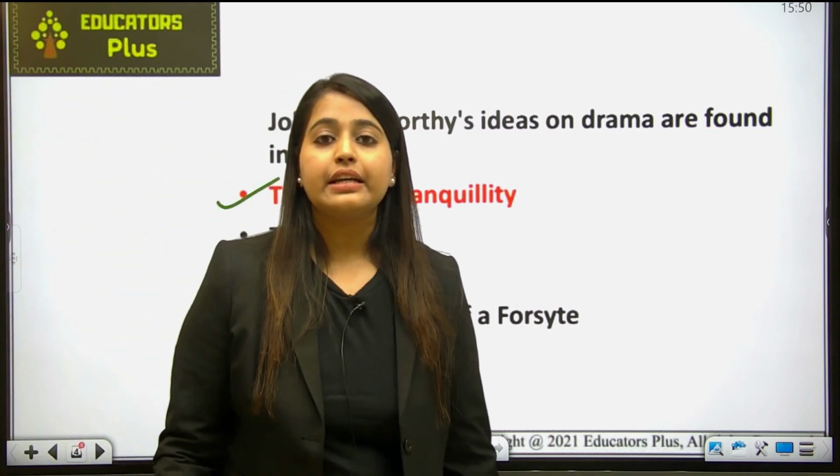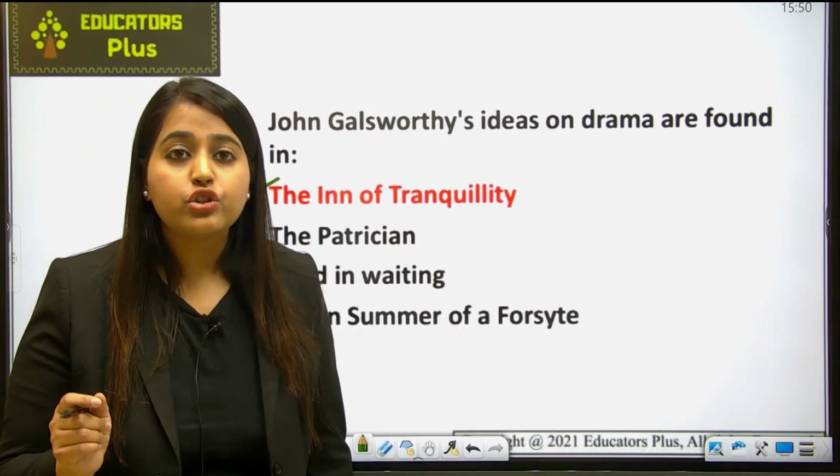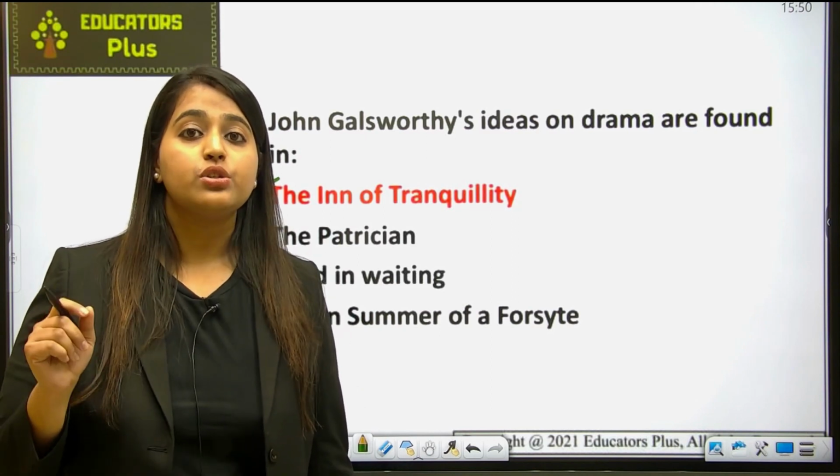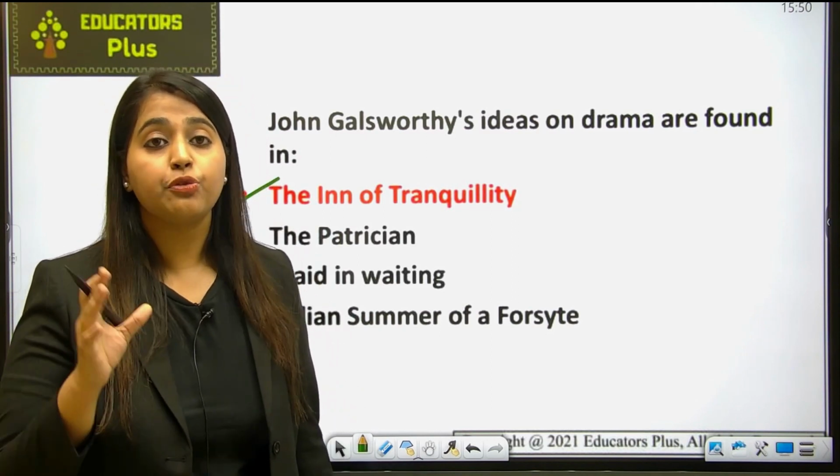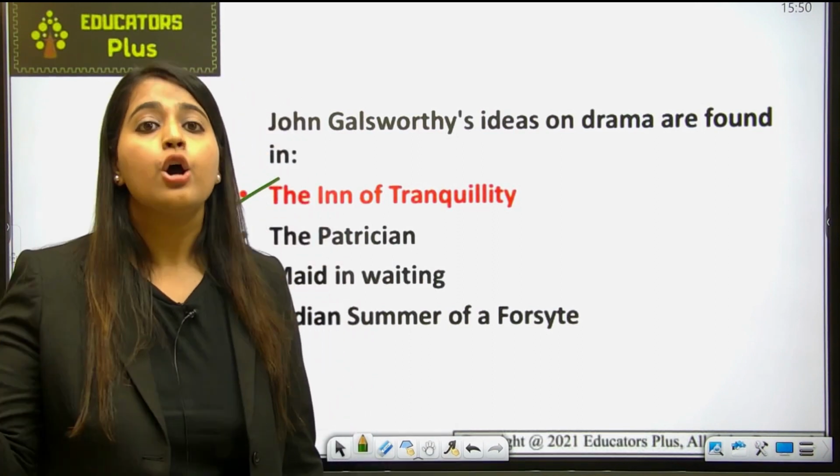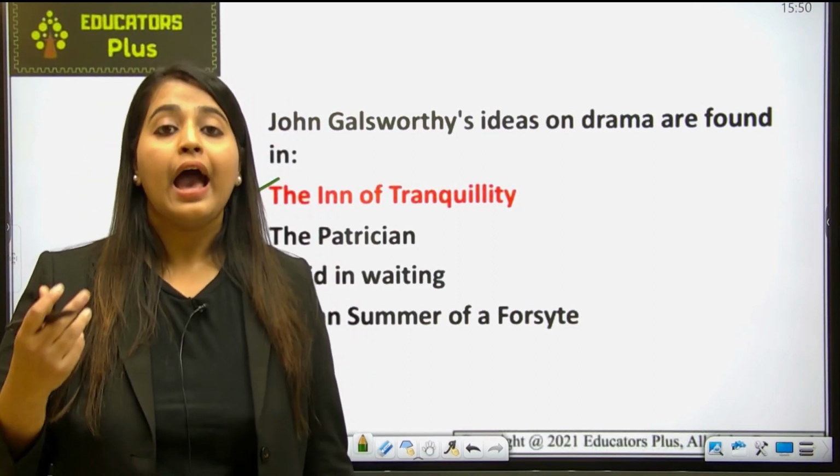Basically, the Inn of Tranquility is a collection of essays, basically prose pieces, on a number of subjects. And what are these subjects?